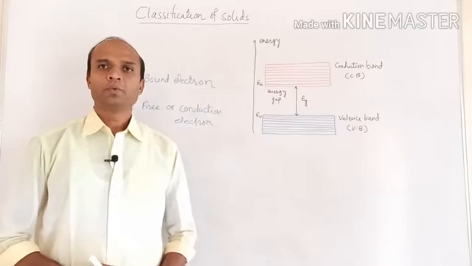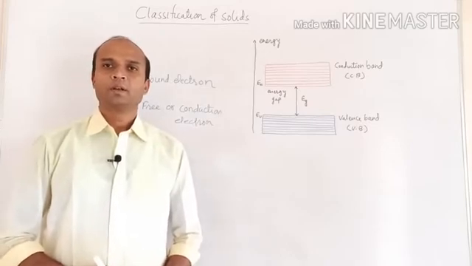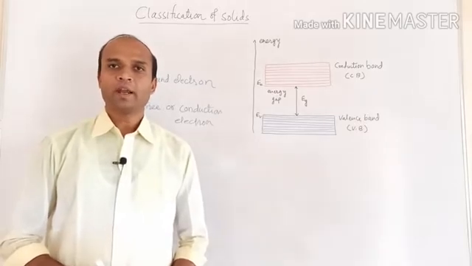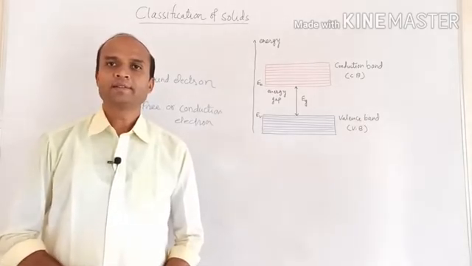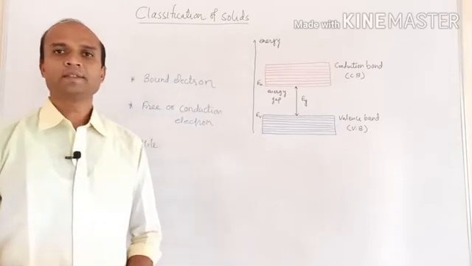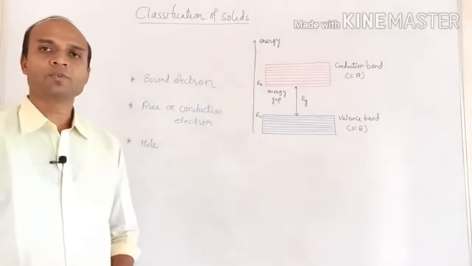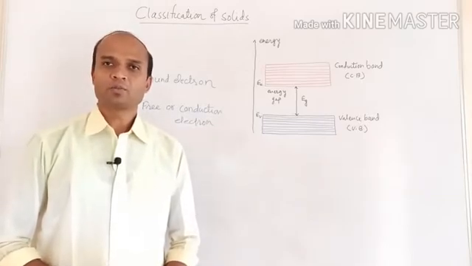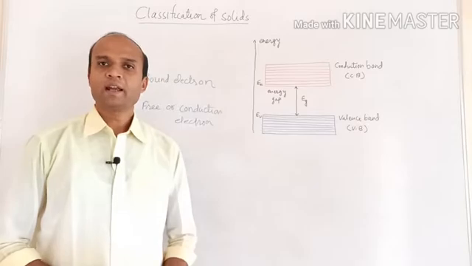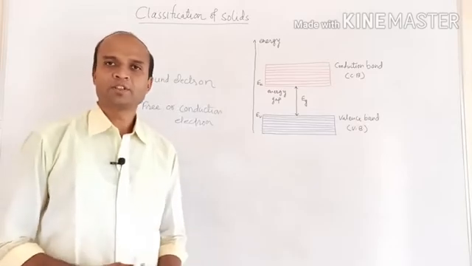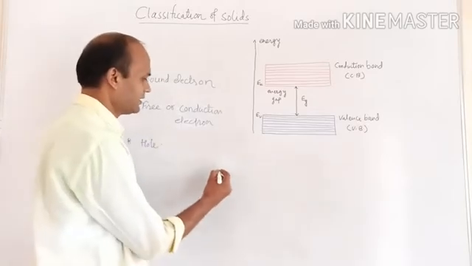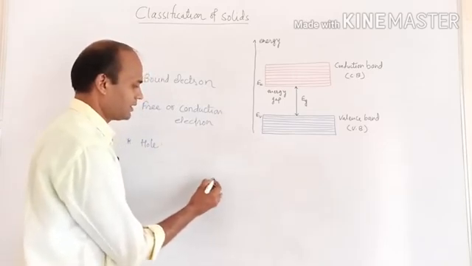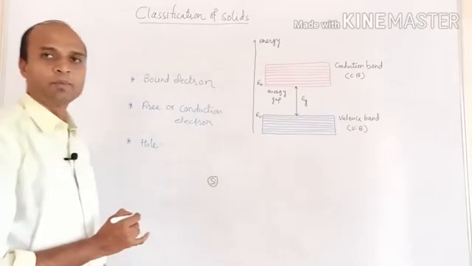Now we have to study the concept of hole, bound electron and free electron. As we know, valence electrons are the electrons which are present in the outermost orbit. As they are present in the outermost orbit, they are bound with the nucleus. For example, let me consider silicon. In case of silicon, the atomic number is 14.